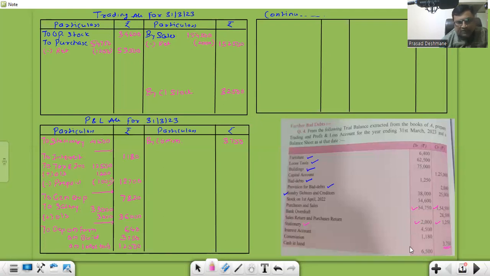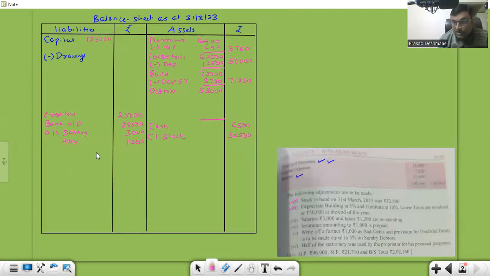Okay. And second of all, prepaid. Now expenses decrease here. Expenses are decreasing. It's a good thing for us. So good thing we record on the asset side, because good is asset. Prepaid insurance 1,000 rupees. This is done. This is also done.